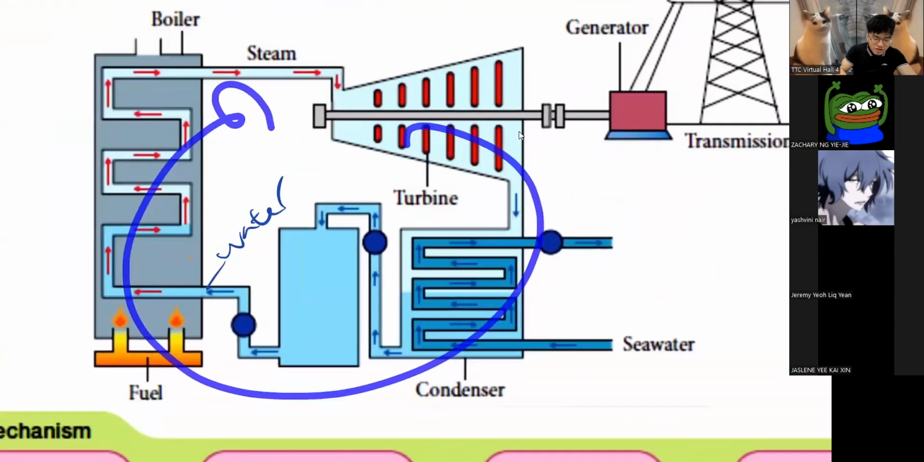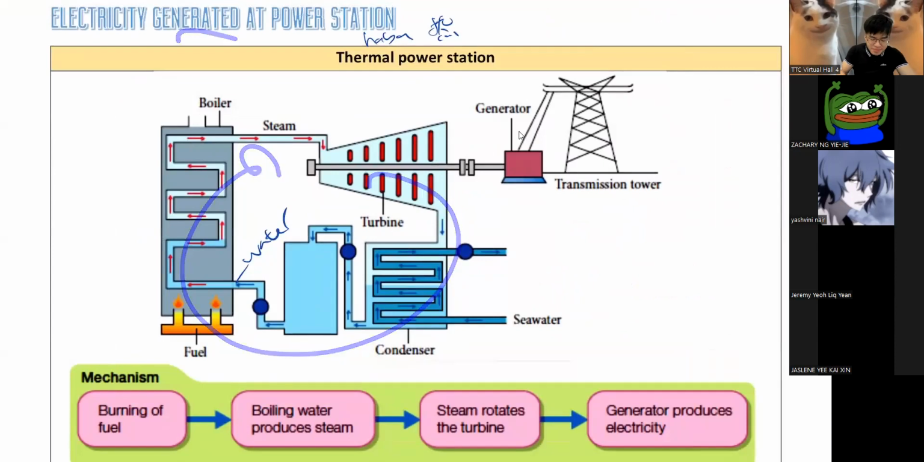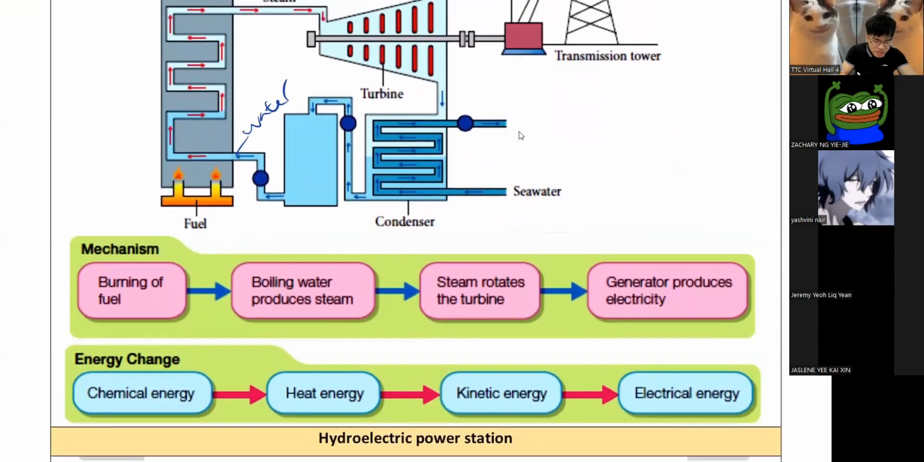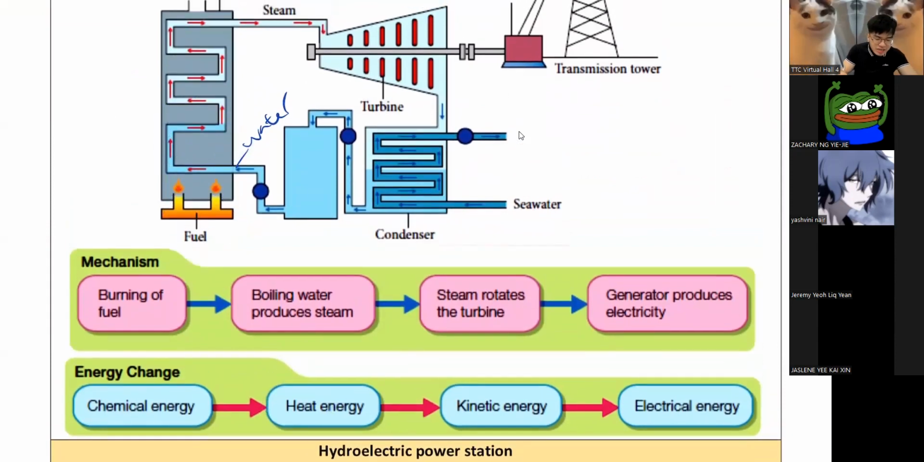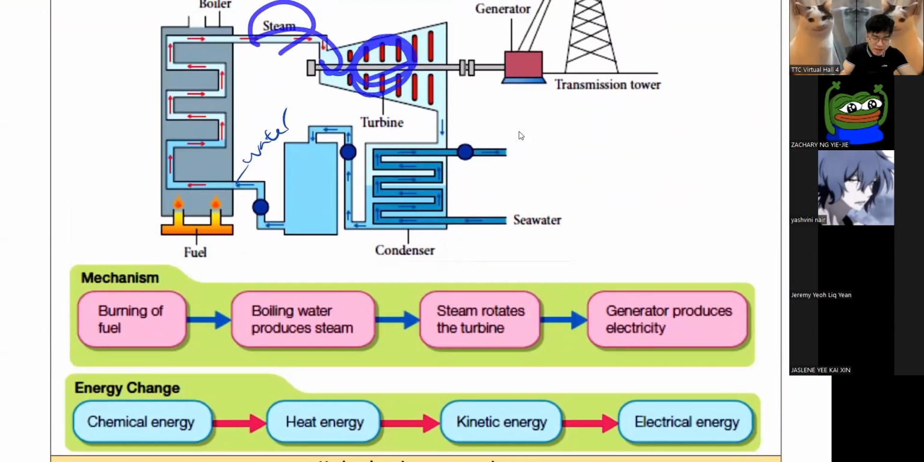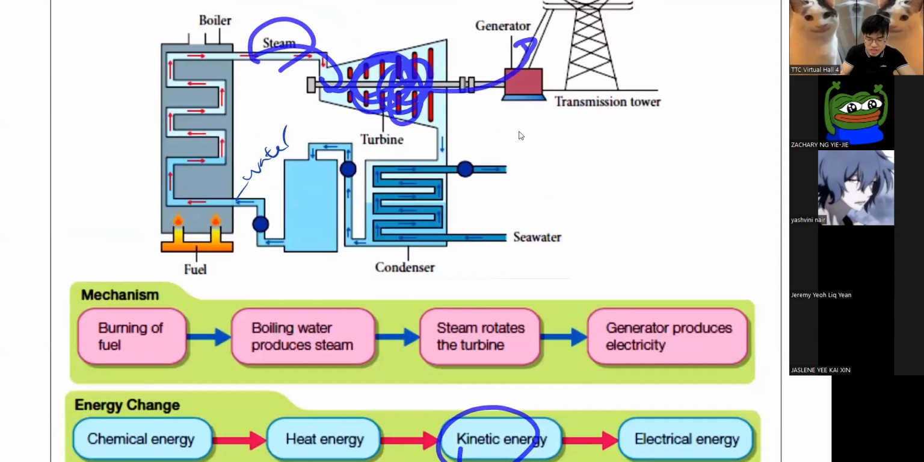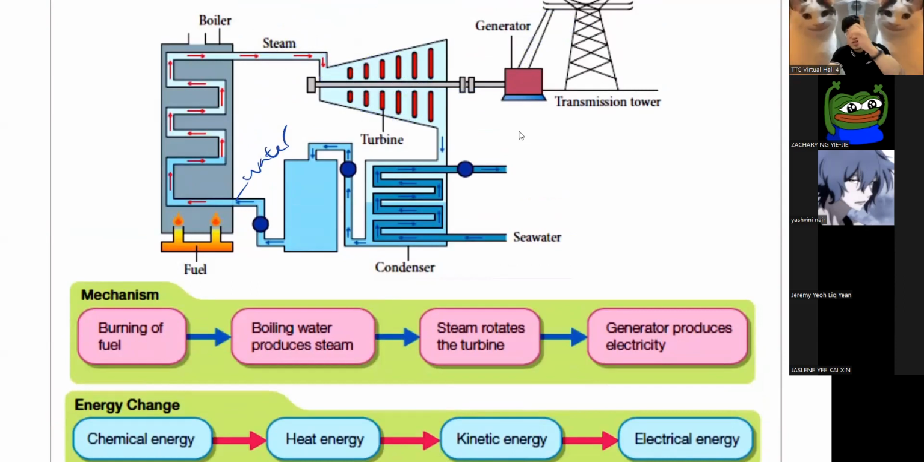So for this generator, all you need to know is the energy change. I think this is pretty common sense, right? When you burn fuel, this is chemical energy. And then when you get hot water, this is heat energy. Heat energy changes to steam. Steam will move the turbine. Moving, you have kinetic energy. And then kinetic energy will change into electrical energy. So this is the energy change. That's what you need to know.